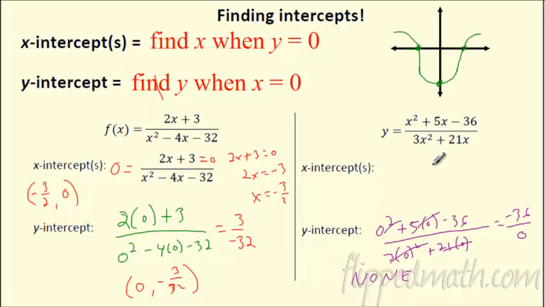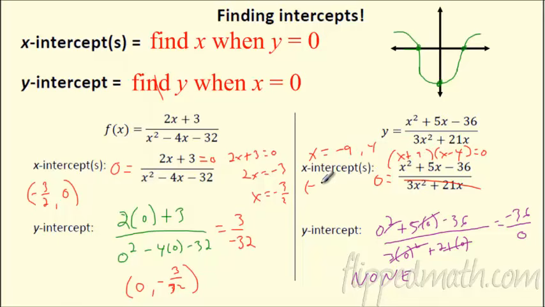Awesome. How about the x-intercept, though? Is there an x-intercept? Remember, you take this equation and you set it equal to 0. It's a fraction, so I'm most concerned, when does the top equal 0? I don't care so much about the bottom. If the top's 0, the whole thing's 0. So if I factor, I hope this factors, it looks like x plus 9, x minus 4. And again, I want to know, when does the top equal 0? Well, it happens twice, when x is negative 9 or positive 4. So you actually have two x-intercepts: negative 9 comma 0 or 4 comma 0.